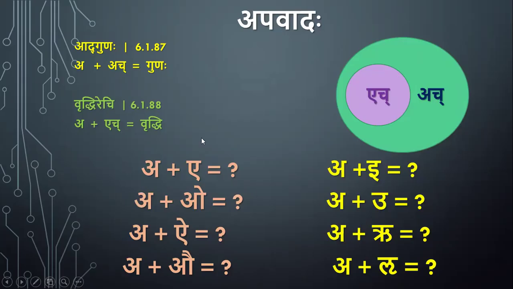Even if you don't apply Adguna in these cases, A plus A and A plus O and others, it still finds its application in the case of equal letters, E, U, Ru, Lu. So it doesn't get wasted if we don't apply Adgunaha in these cases. But Ruddirechi gets wasted if we don't apply it here. So Ruddirechi blocks Adgunaha in these cases and it gets applied.